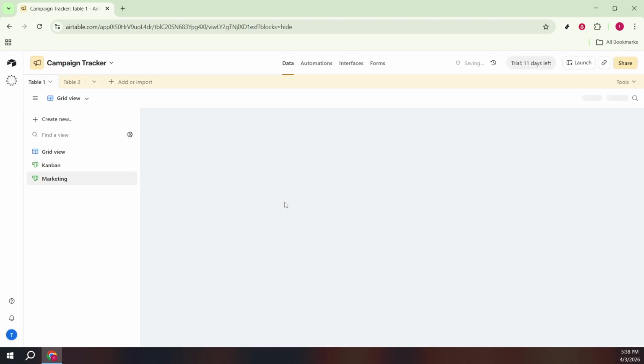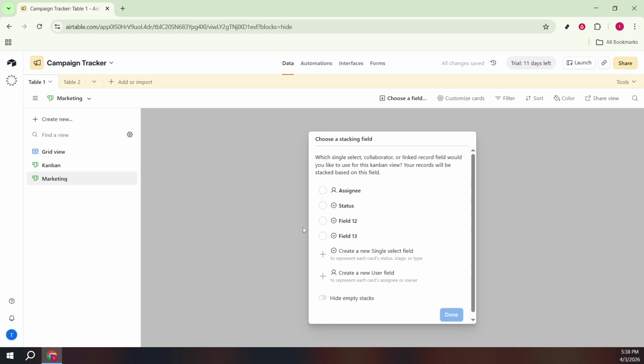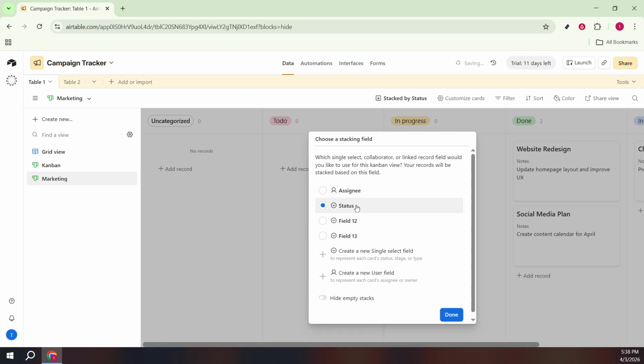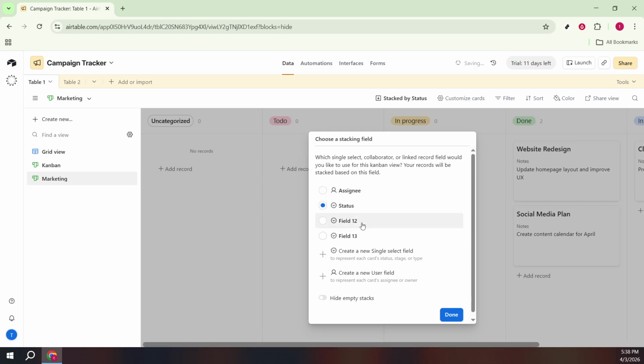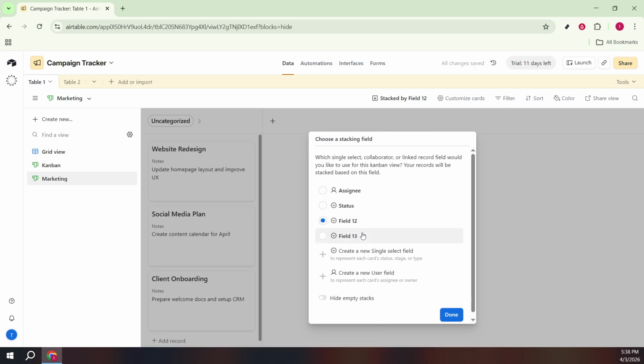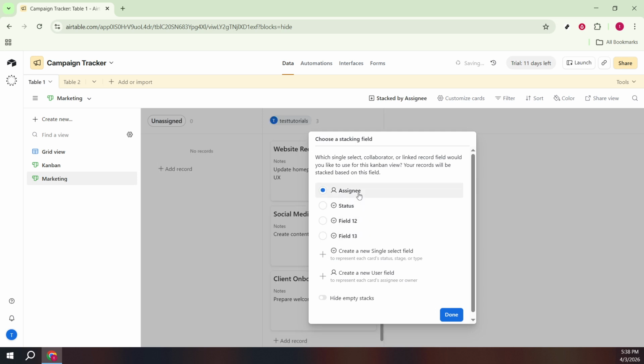Airtable will now ask you to choose a stacking field. This determines how cards are grouped into columns. A single select field with options such as Backlog, In Progress, and Done usually works best. You can also stack by other supported fields, like a collaborator field if you want columns per assignee. Choose the field that best represents the stages or categories you want to track. When you're happy with the selection, click Done.